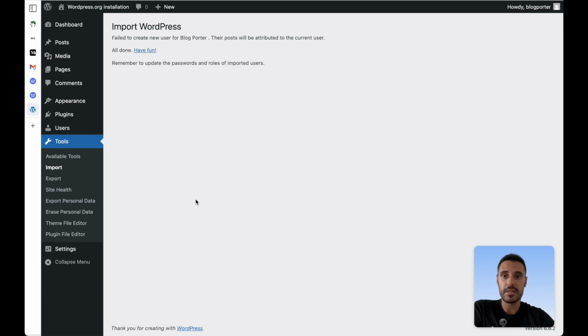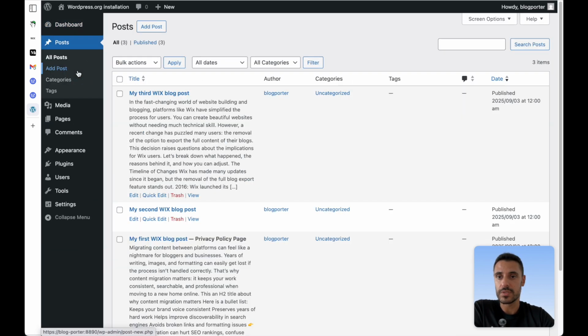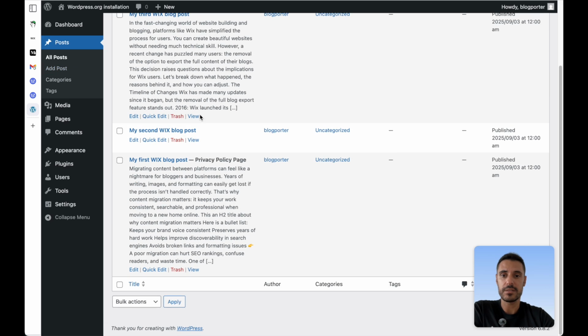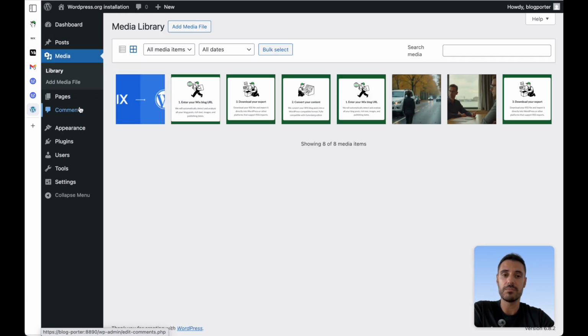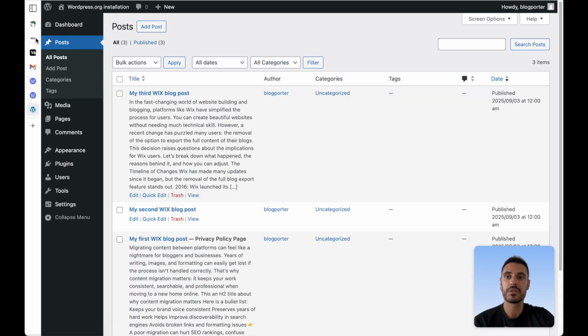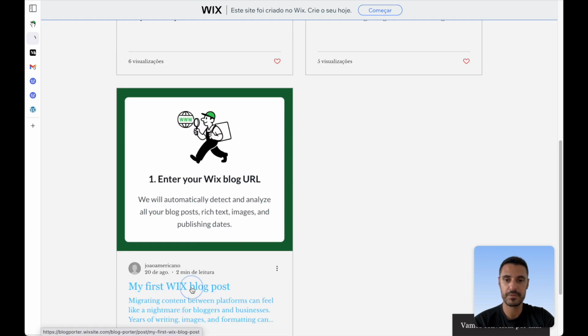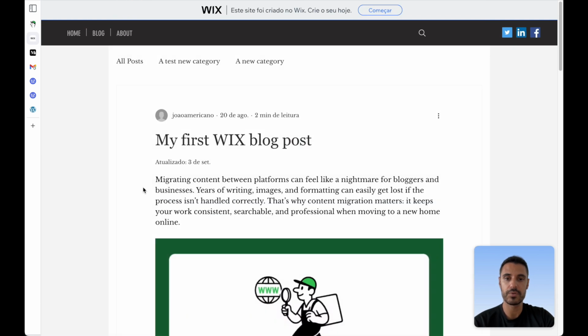Okay, so now it's done. It says import WordPress, and it says all done. I just click here to see the posts, and I can see the posts in here. I can also go to the media, and I'll see the images that I was using in Wix also imported in here successfully. So just as a quick comparison, let me open here the first Wix blog post,